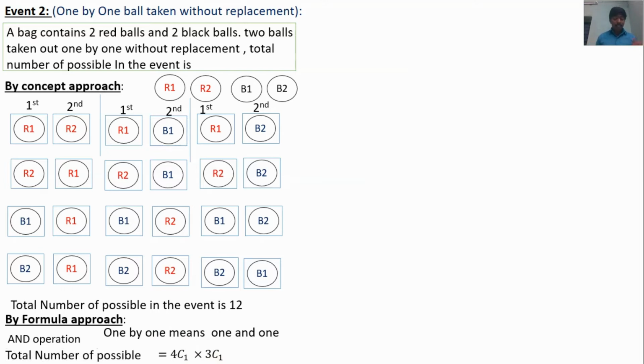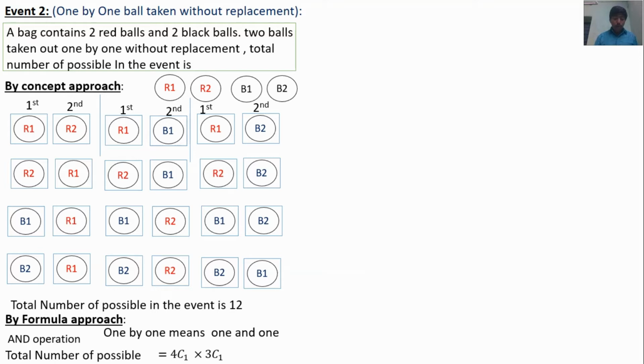Once again I repeat. Initially, 4 balls are in the bag. I am going to take 1 ball, so 4C1. Totally 4 balls, and I am going to take out 1 ball. So 4C1 into, already 1 ball is taken out, so there are 3 balls in the bag now. Now I'm going to take another ball out of 3 balls. So 3C1. Here AND operation, so multiply.